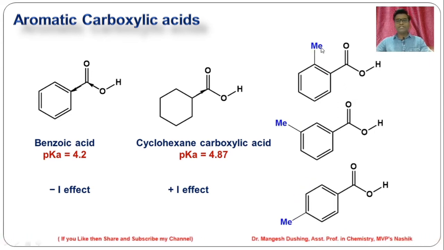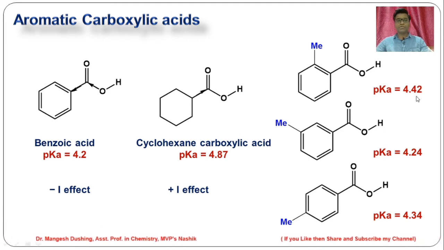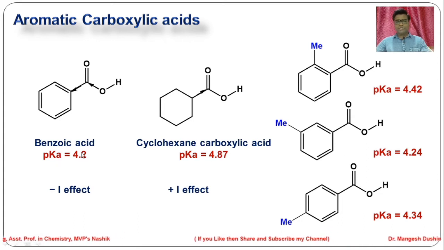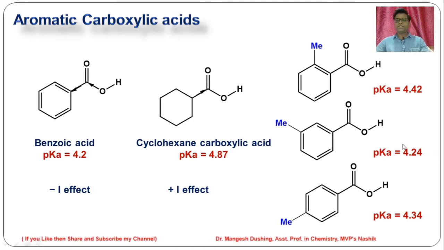Similar is the case for methyl or alkyl substituted carboxylic acids. Substitution of alkyl shows a plus I effect as well as hyperconjugation, that decreases the acidity. So the pK value is quite more than normal benzoic acid, that is 4.2. So pK value for ortho is 4.42, for meta 4.24, for para 4.34. Meta is quite a stronger acid as compared to the ortho and para, as we know that here there is only a plus I effect, there is no hyperconjugation effect.